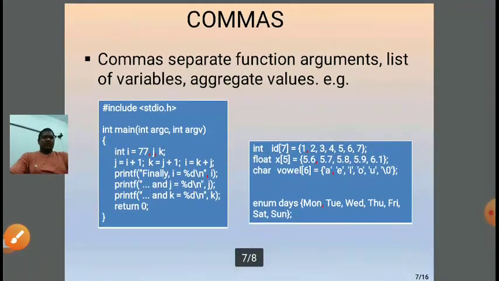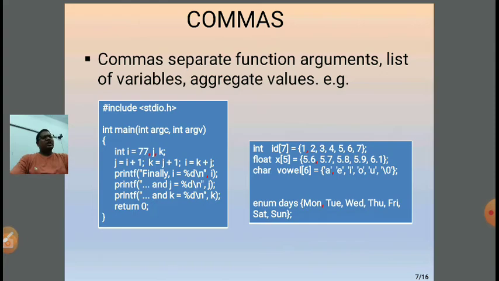Now comma. Comma is basically used to separate two components. So if we have to initialize two variables of integer type, then I have to write the data type int, first variable, suppose a = 5, comma, b = 7. So here I have used the data type int only once, but there are two variables, one is a and the second is b. To separate them we need to use a comma.